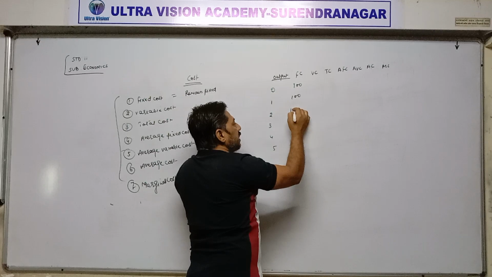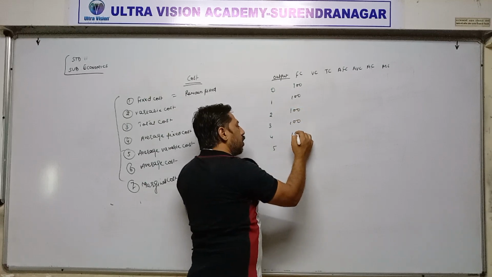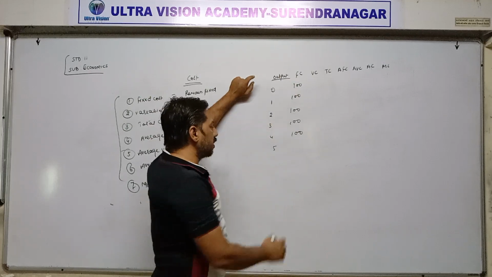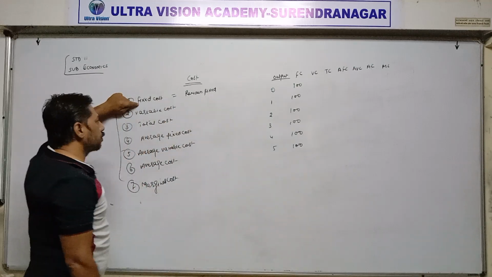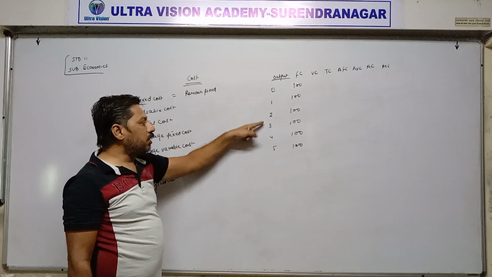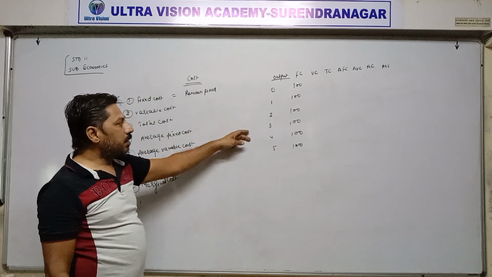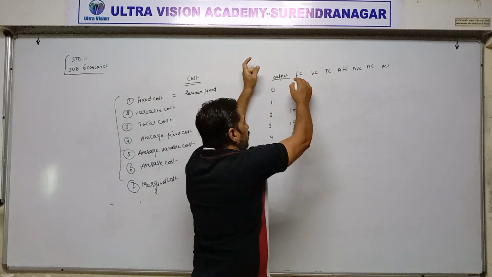Fixed cost will remain the same at every level of output produced. So fixed costs are those costs which remain fixed with any volume of output. Whatever the producer is producing, cost remains fixed, such cost is called fixed cost.